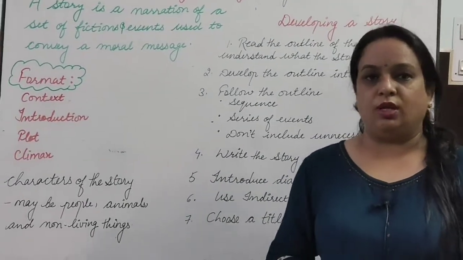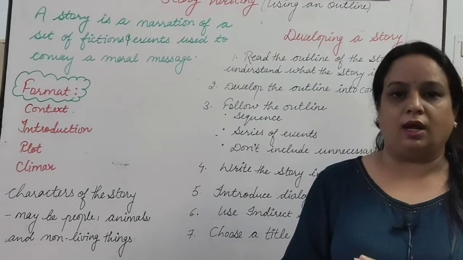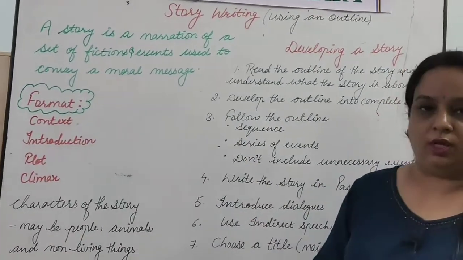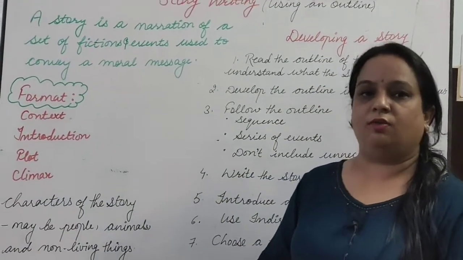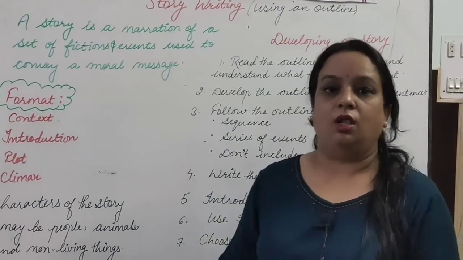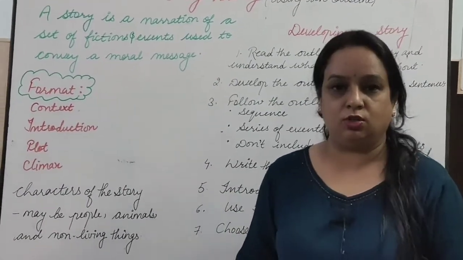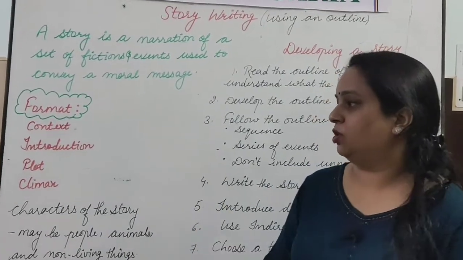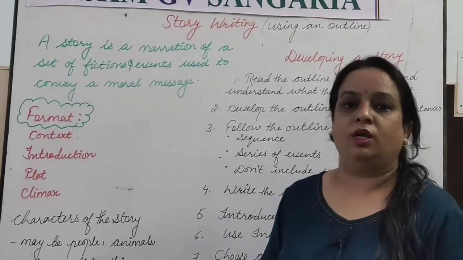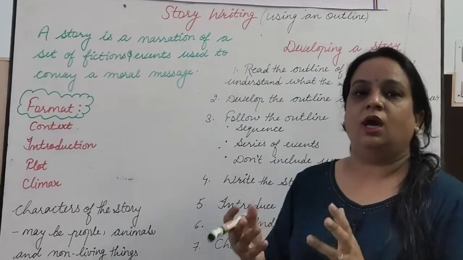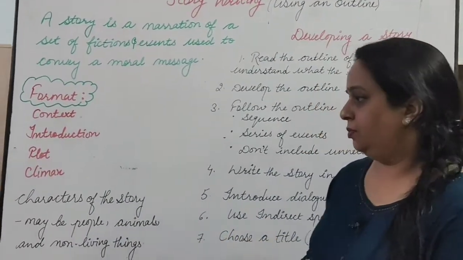For writing a story, whenever we do any writing, we need a particular format for that, right? So let's see what the format of the story is. You have to start the story with context. Context is, as you must have heard in many stories, "once there was", "long ago". Next, you have to give the introduction of the story. Here in the introduction, you introduce the characters. Then the plot of the story, where it happens, what happened in the story, and so on. And the last one is the climax, towards the end.